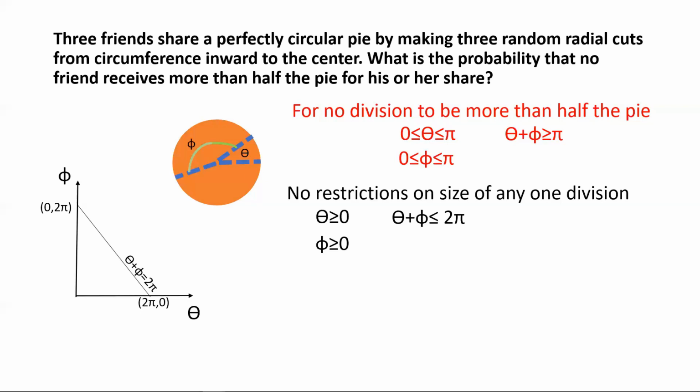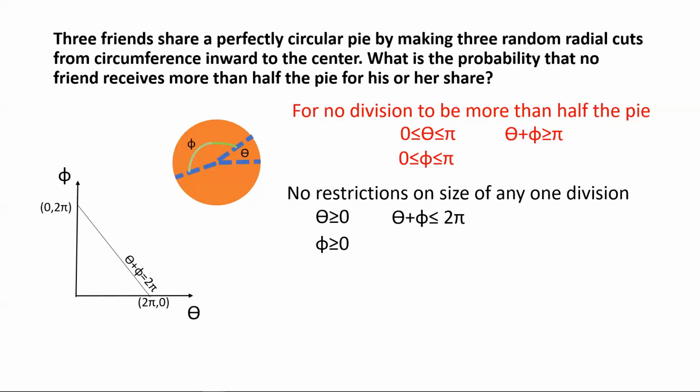So they basically satisfy theta greater than or equal to 0, they satisfy phi greater than or equal to 0, and they also satisfy theta plus phi being less than or equal to 2 pi, because they are under the line, right? Under that straight line, theta plus phi equal to 2 pi. So this black triangle basically represents all sets of possible divisions,